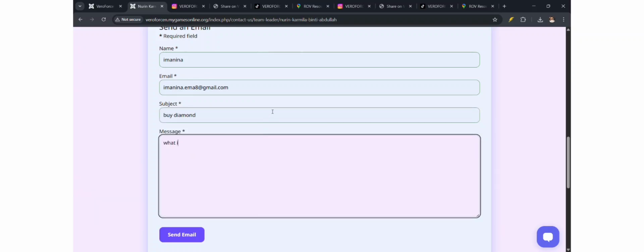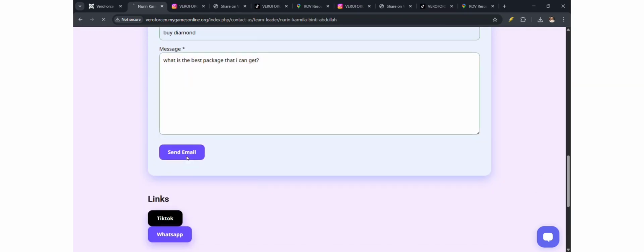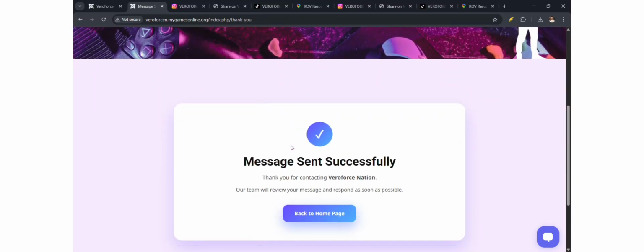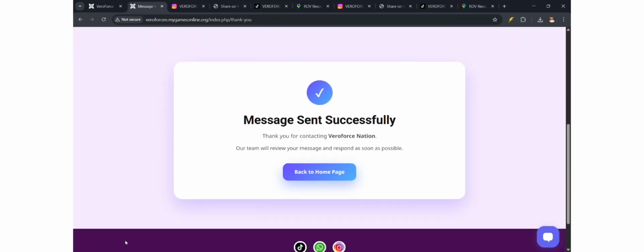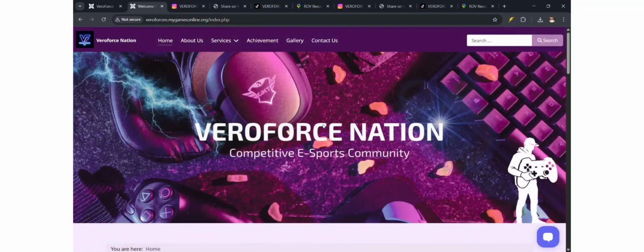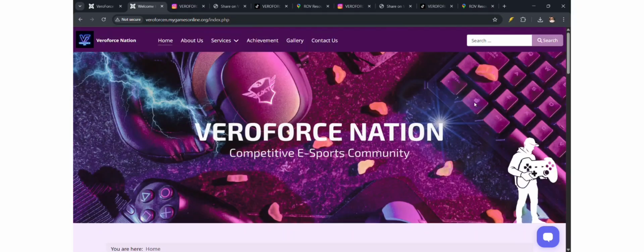For example, so we send the email, and the leader will receive the email, and this website will show a message like message sent successfully. So after the message is sent successfully, we can go back to the home page. So it will bring us to the home page. That's all. Thank you.